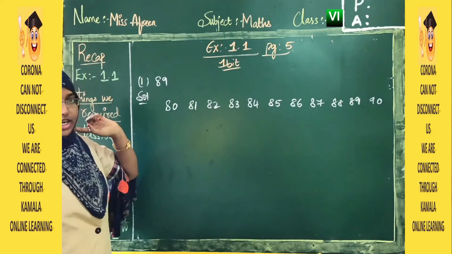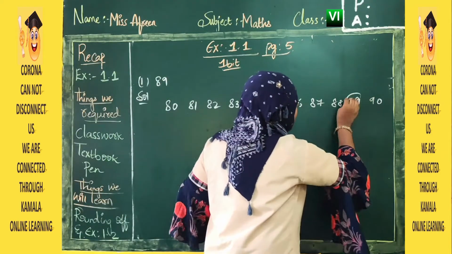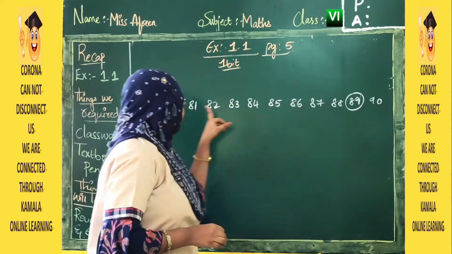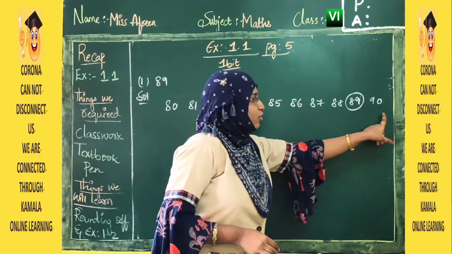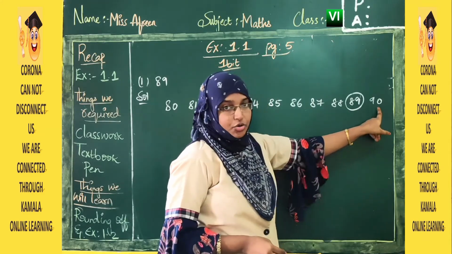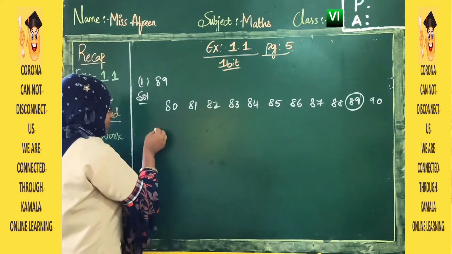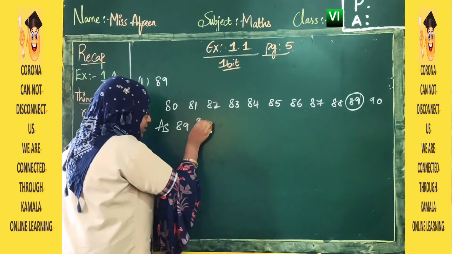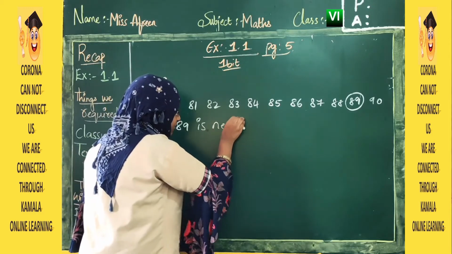Now we have written multiples of 10 from 80 to 90. Now our value is 89. It is here. Our value is 89. Now if you see, 89 is far from 80, but it is very close near to 90. So we will round off 89 to 90. So what sentence you write? As 89 is nearest